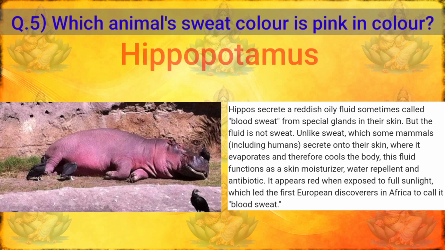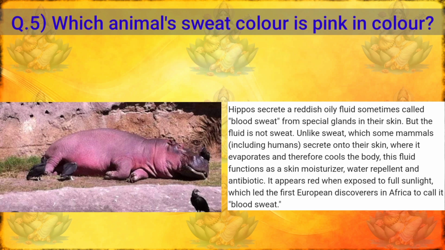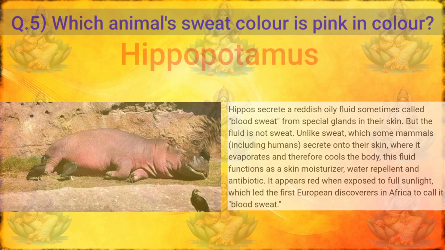Hippos secrete a reddish oily fluid sometimes called blood sweat from special glands in their skin, but the fluid is not sweat. Unlike sweat, which some mammals including humans secrete onto their skin where it evaporates and therefore cools the body, this fluid functions as a skin moisturizer, water repellent and antibiotic. It appears red when exposed to full sunlight, which led the first European discoverers in Africa to call it blood sweat.